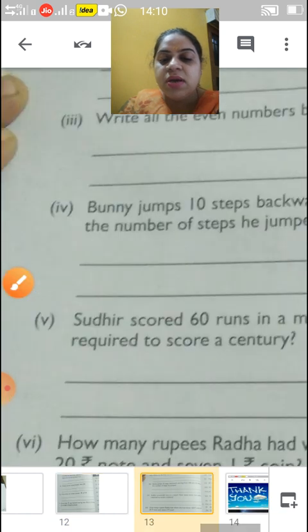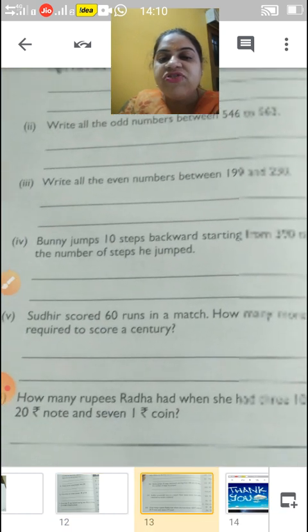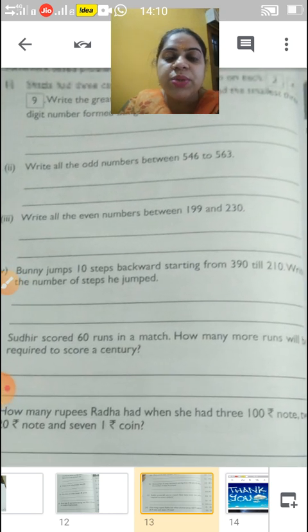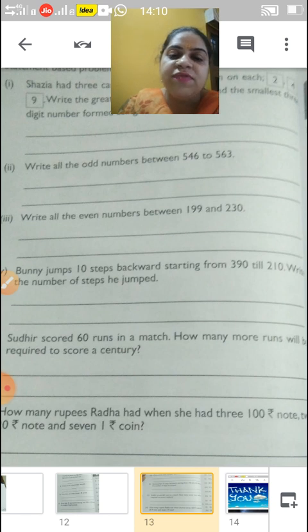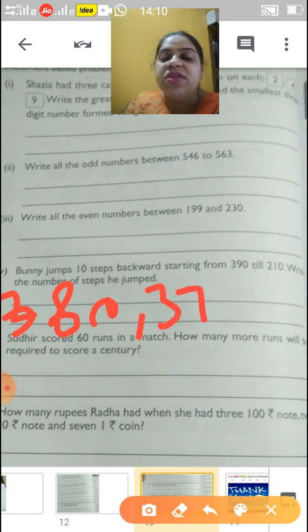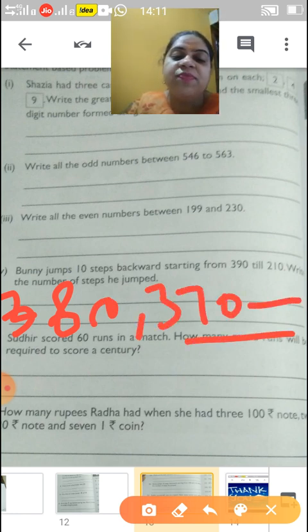Now children, come to next. Bunny jumps 10 steps backward from 390 till 210. Okay. Write the number of steps he jumped. He jumped 10 steps. So children, how will you write? Yes, you will write his jumps like 380, 370. Like this you will write his 10 steps till 210. Because on 210 he jumped. How many jumps? Yes, 10 steps backward.